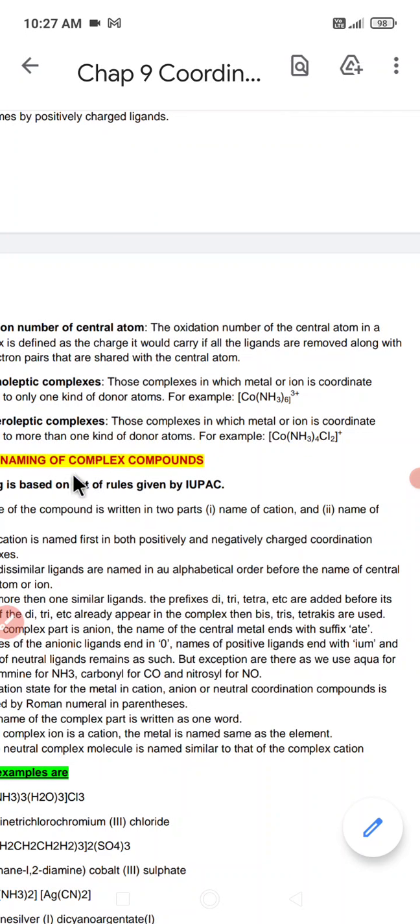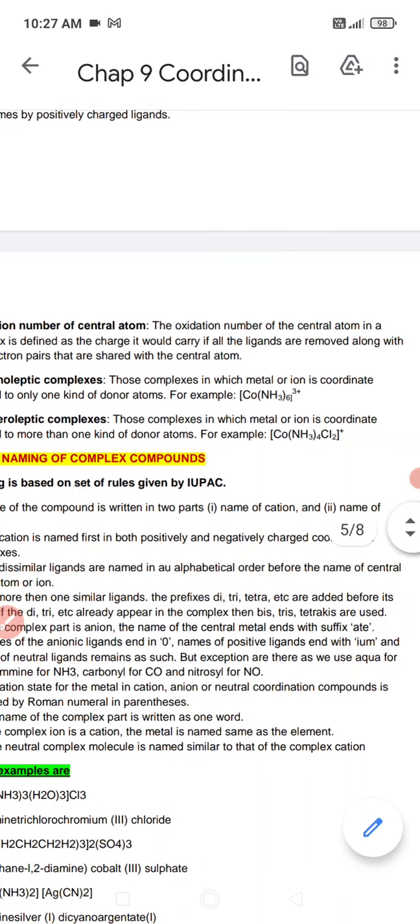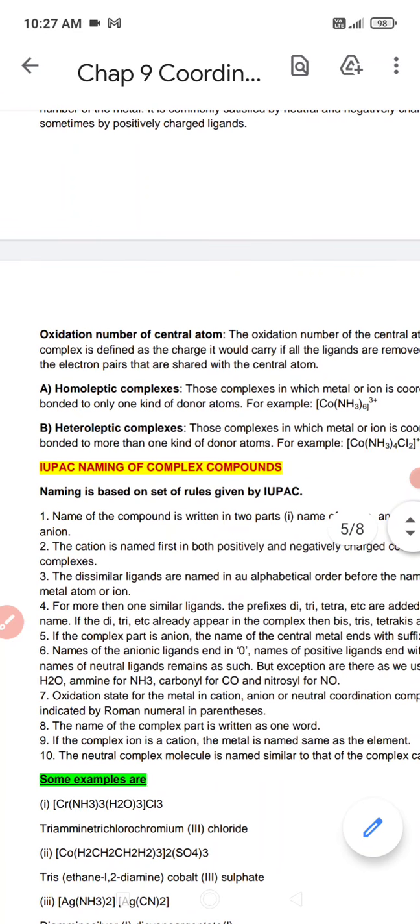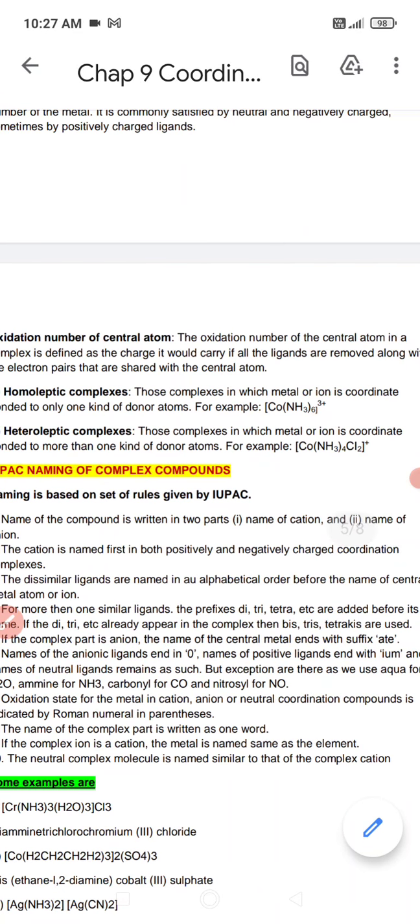After that, we will discuss homoleptic complexes and heteroleptic complexes. Those complexes in which the metal ion is coordinated with only one kind of donor atom are called homoleptic complexes. So homoleptic complexes are bonded with the same type of donor atom.